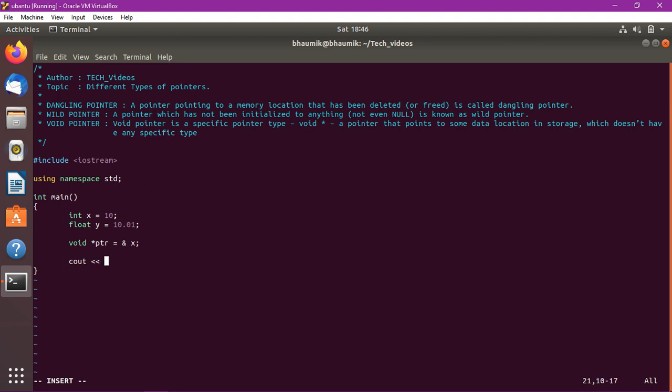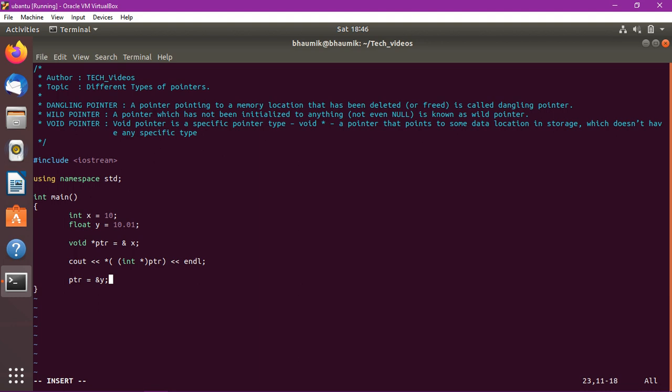Here we need to take care that ptr holds the address, so we have to use this star. We also need to typecast it, because we know we have stored an integer in the void pointer. So we typecast to integer, then the pointer name. Now let's give the address of the float, that is y.